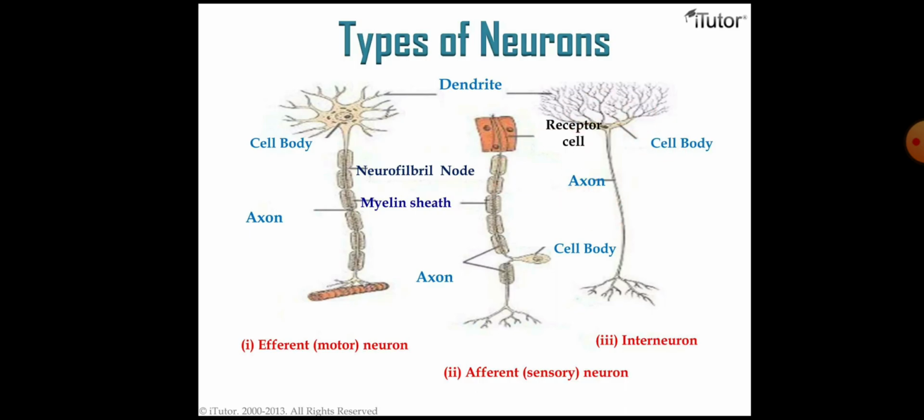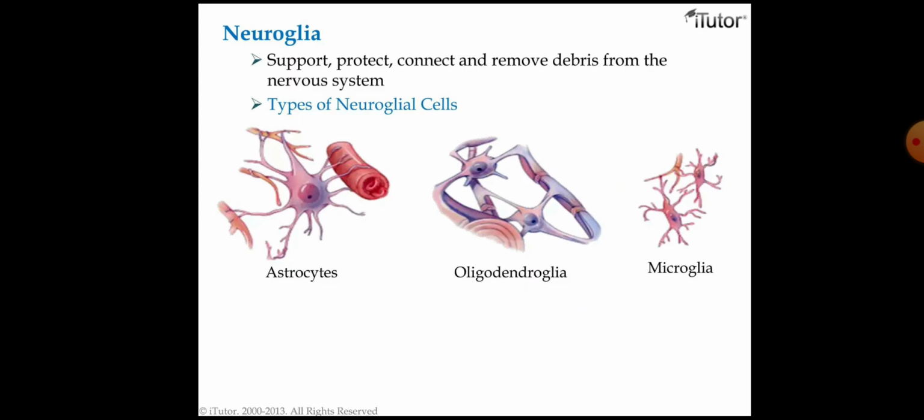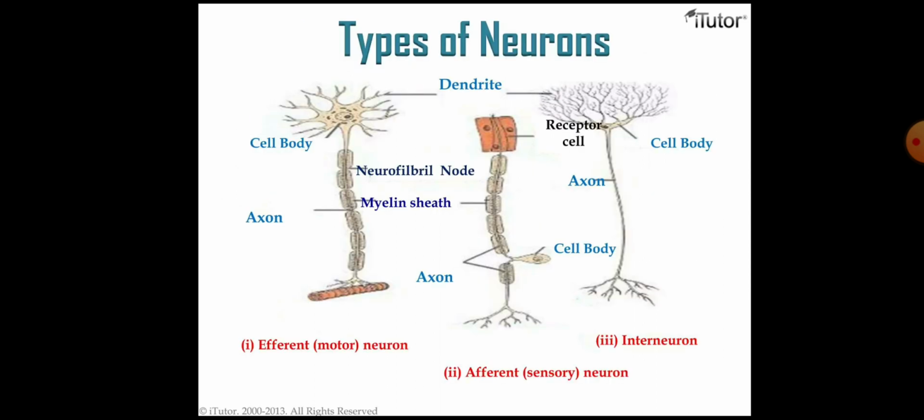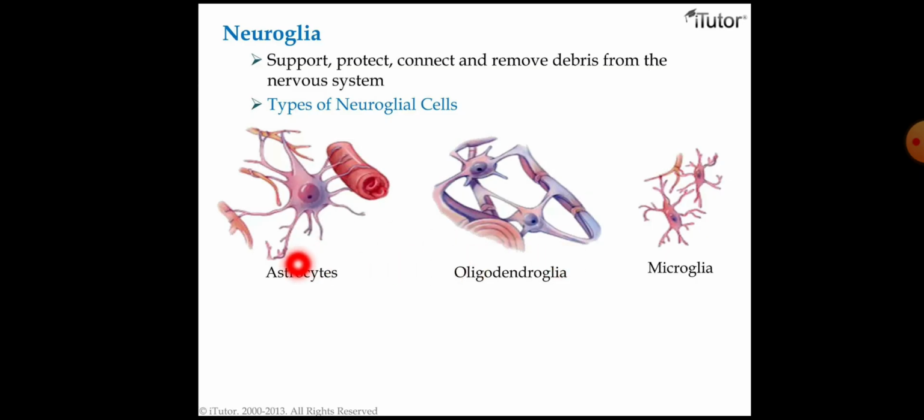Next we will go to neuroglia. What is meant by neuroglia here? Neuroglia are supportive, protective, connective cells, and they remove debris from the nervous system. Types of neuroglial cells are astrocytes, oligodendrocytes or oligodendroglia, and microglia. Okay, these are the types of neuroglial cells.